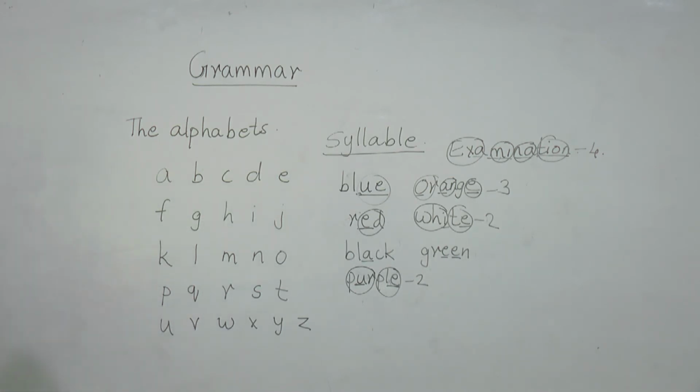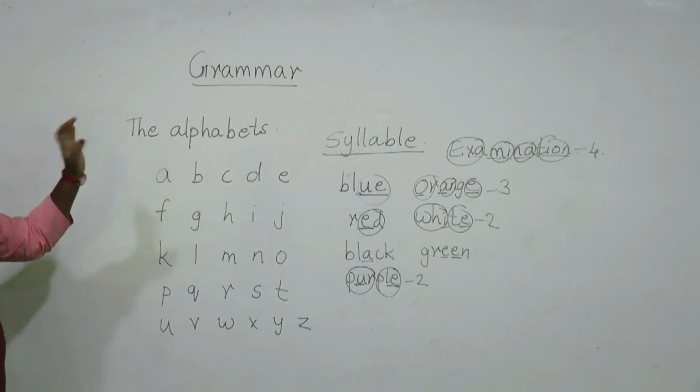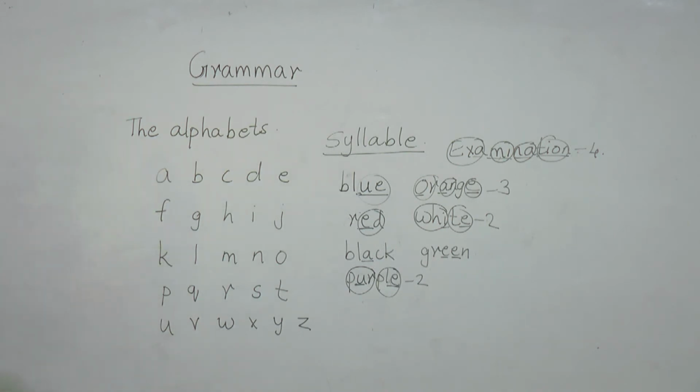If you look at each and every word in the whole world, each word is made up of vowels and consonants. We don't use just vowels or just consonants to form words, but a combination of vowels and consonants to form any word.